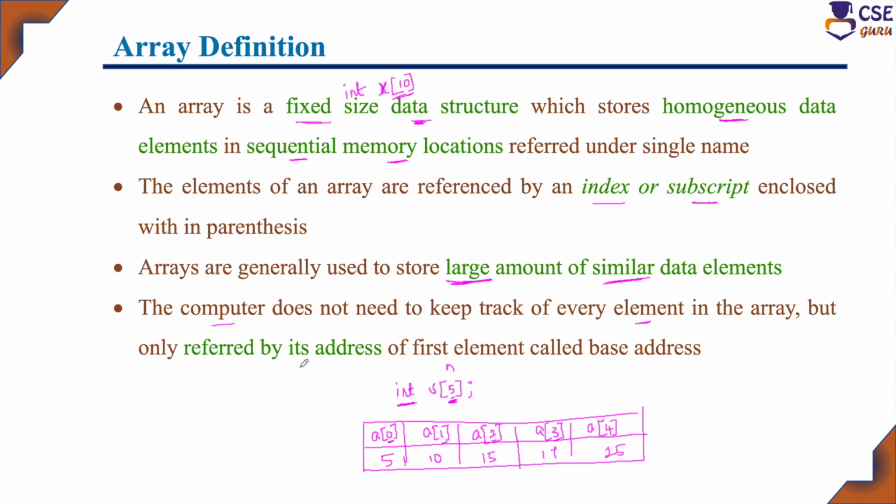It is only referred to by its address. The address of the array element is referred to by its subscript. That is, if you refer to a of 0, element 5 will be there. If you refer to a of 1, element 10 will be there. A of 2, 15. Likewise, all the elements will be referred to by its address, and that is called the base address. So, this is the introduction to array.